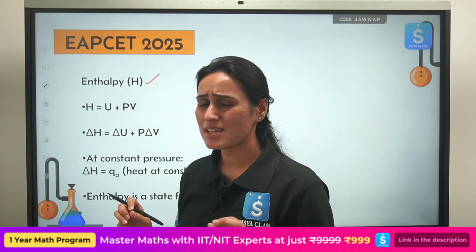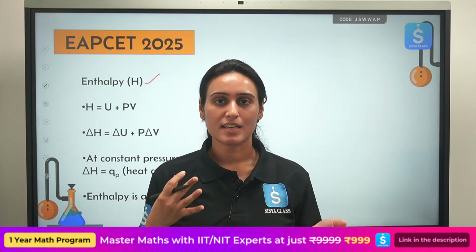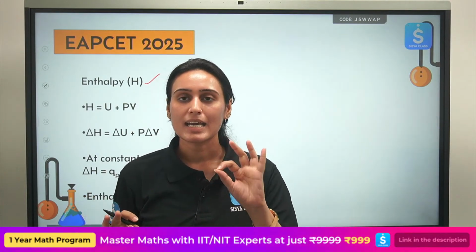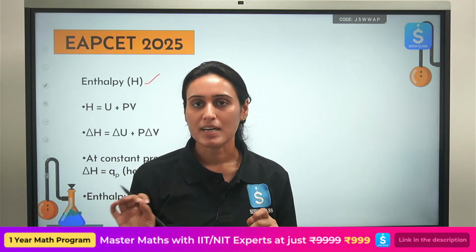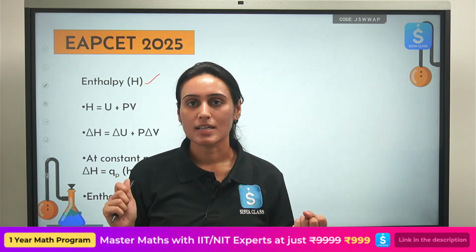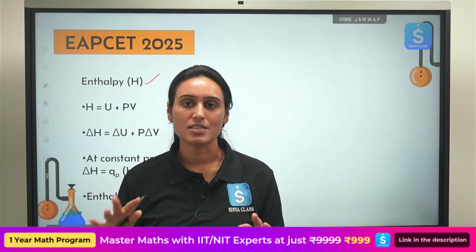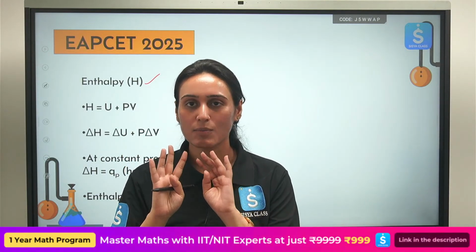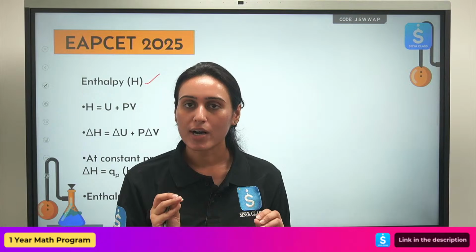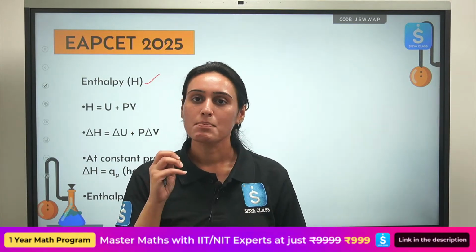See the next one. Enthalpy. Is enthalpy a state function or a path function? If they ask you about state function or path function, a state function only depends upon the initial and final state. It does not depend upon the path taken. So how do we remember which thermodynamic quantities are path functions or state functions? From your examination point of view, you have to remember work done and heat. If you see them anywhere, they are path functions.